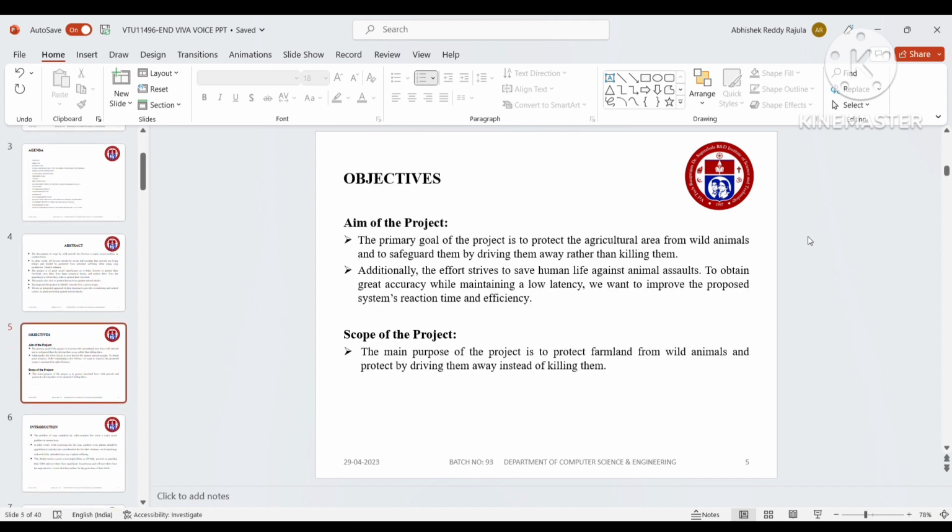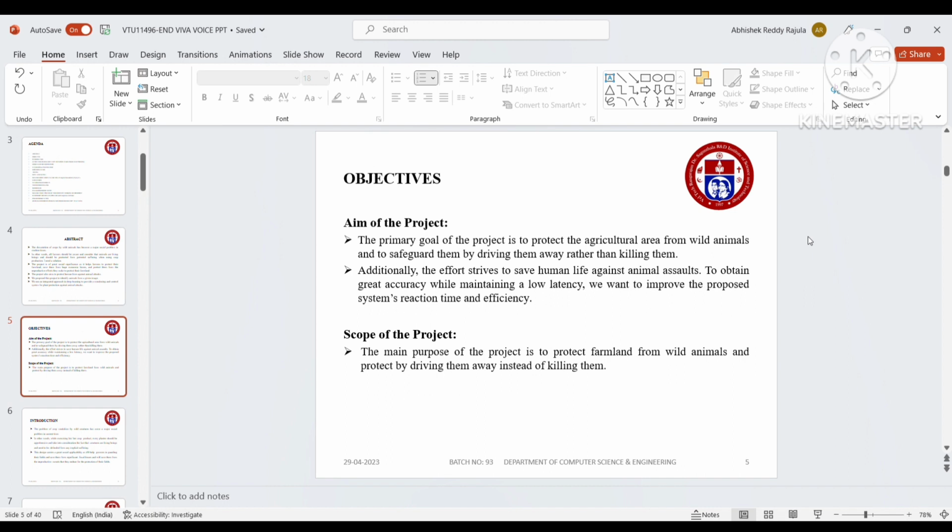The main aim of our project is to protect the agriculture area from wild animals and also safeguard them by driving them the other way without killing them. Additionally, the effort strives to save human life against animal association. And the scope of my project is to protect the farmland from wild animals and protect by driving them away instead of killing them.